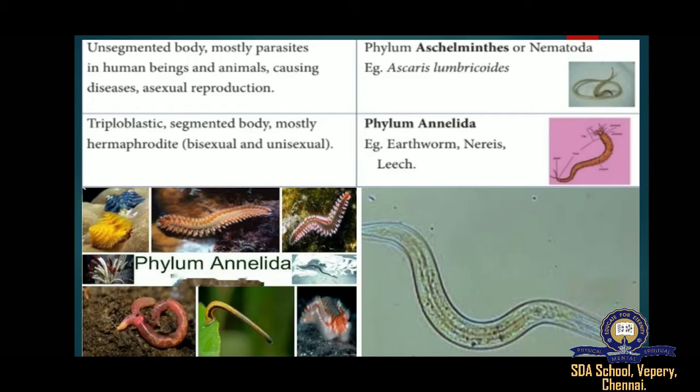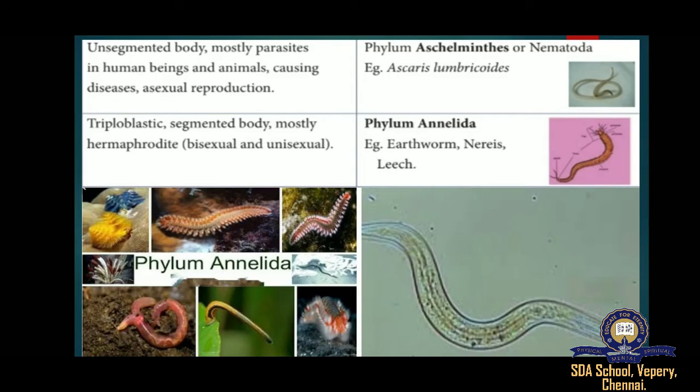Ascaris lumbricoides is the giant intestinal roundworm, an endoparasite living in the human intestine. They are very common in children and this worm causes a disease called ascariasis. Many adult roundworms live inside the intestine, causing obstruction to the intestinal passage.